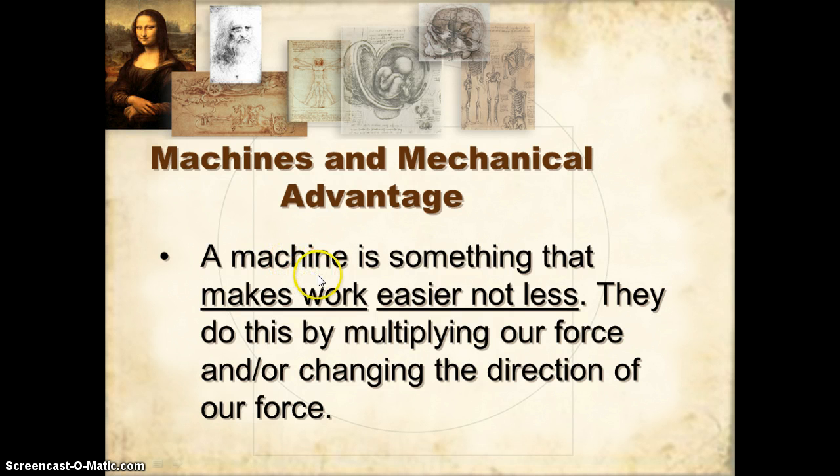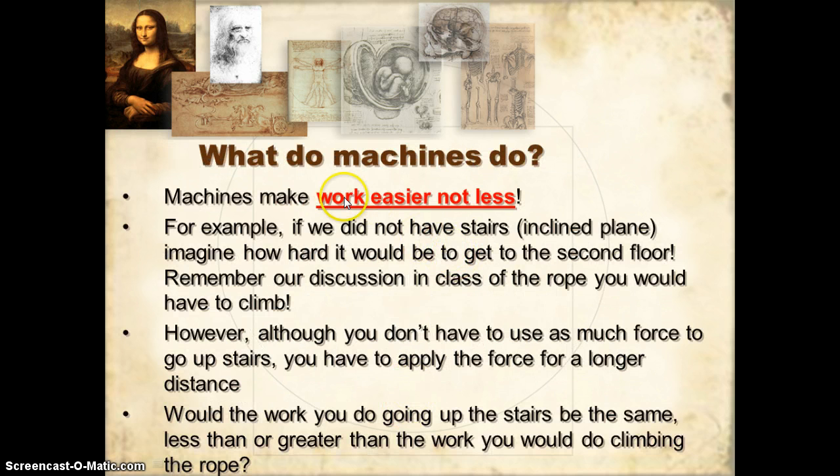A machine is a device that makes work easier, not less. They do this by either multiplying our force and or changing the direction of our force. What do machines do? Again, they make work easier, not less.